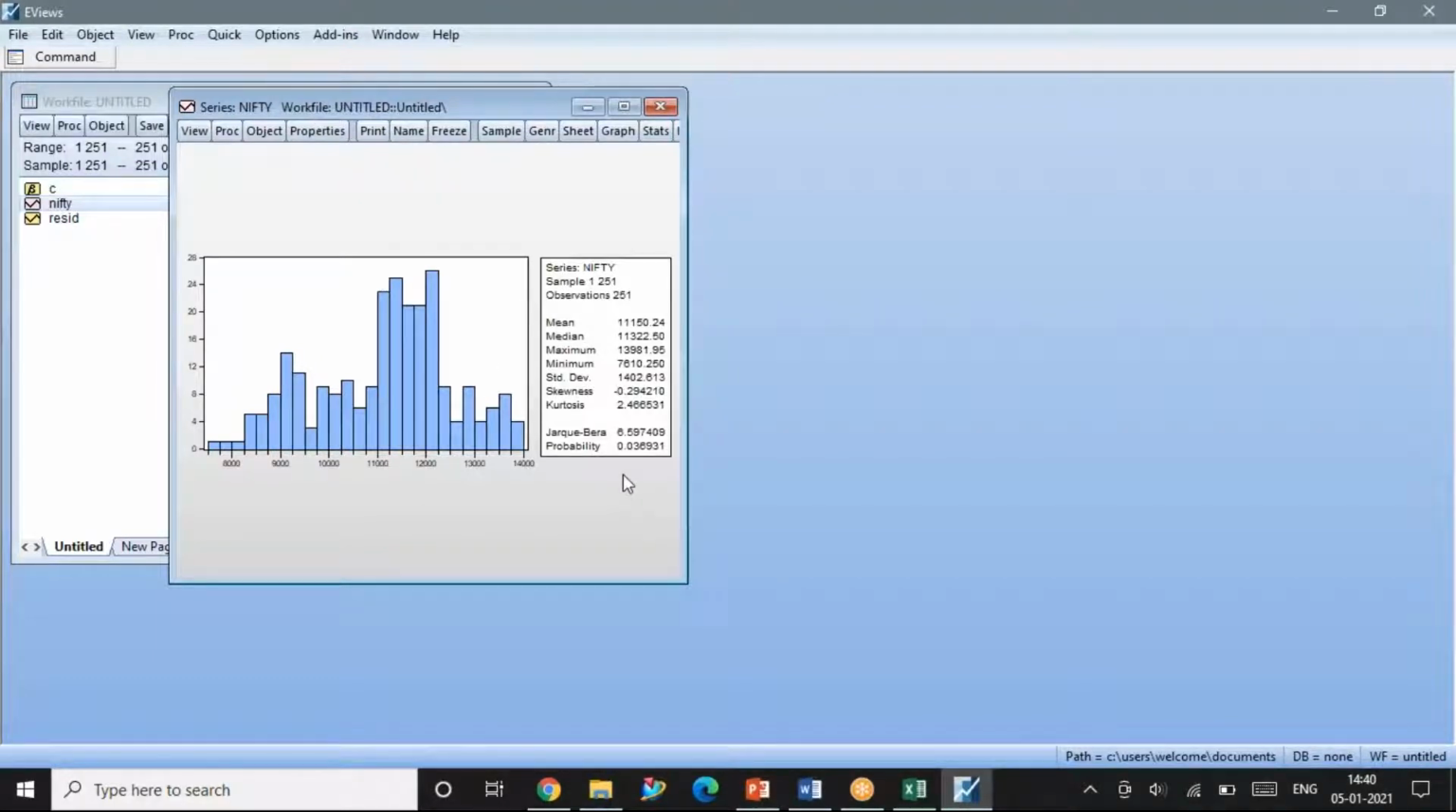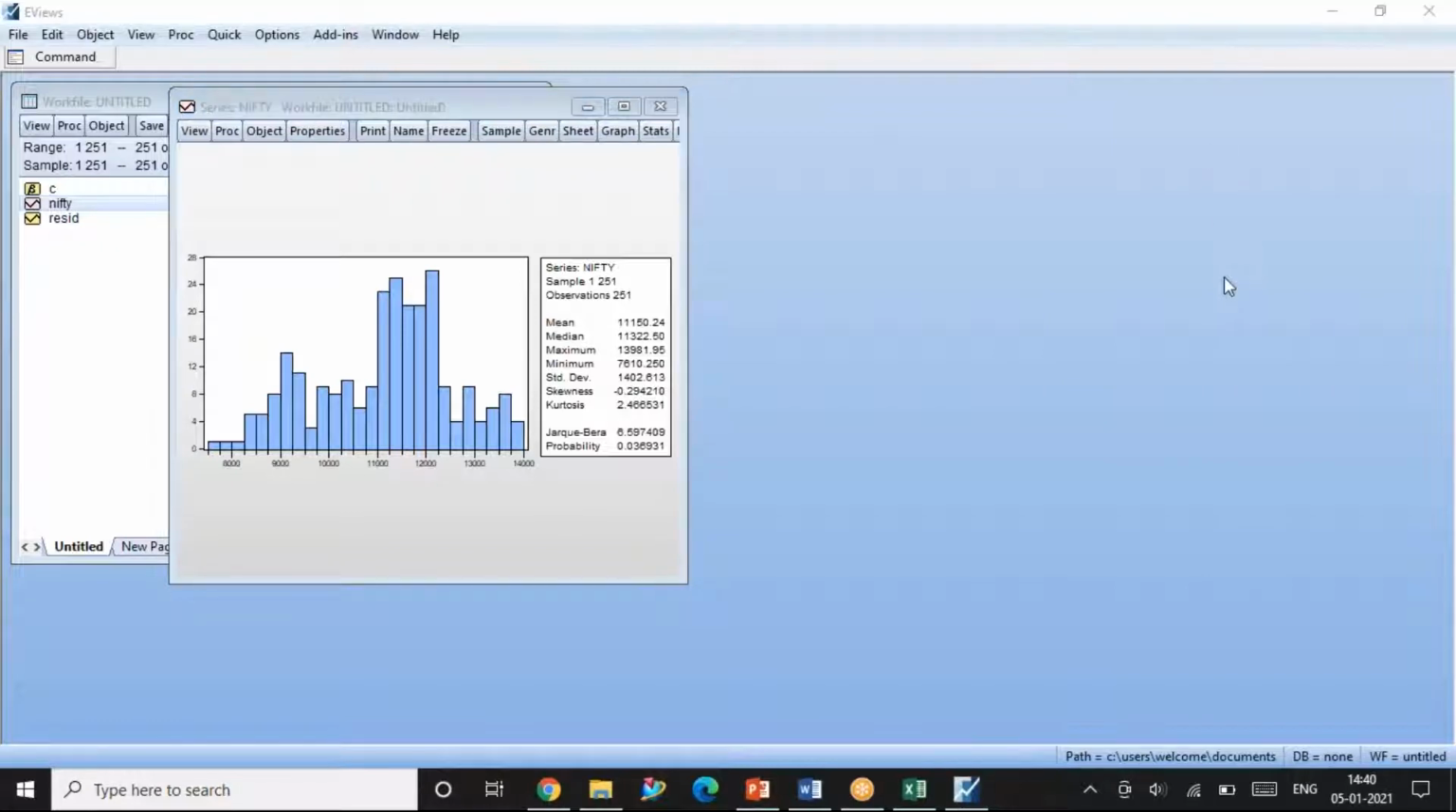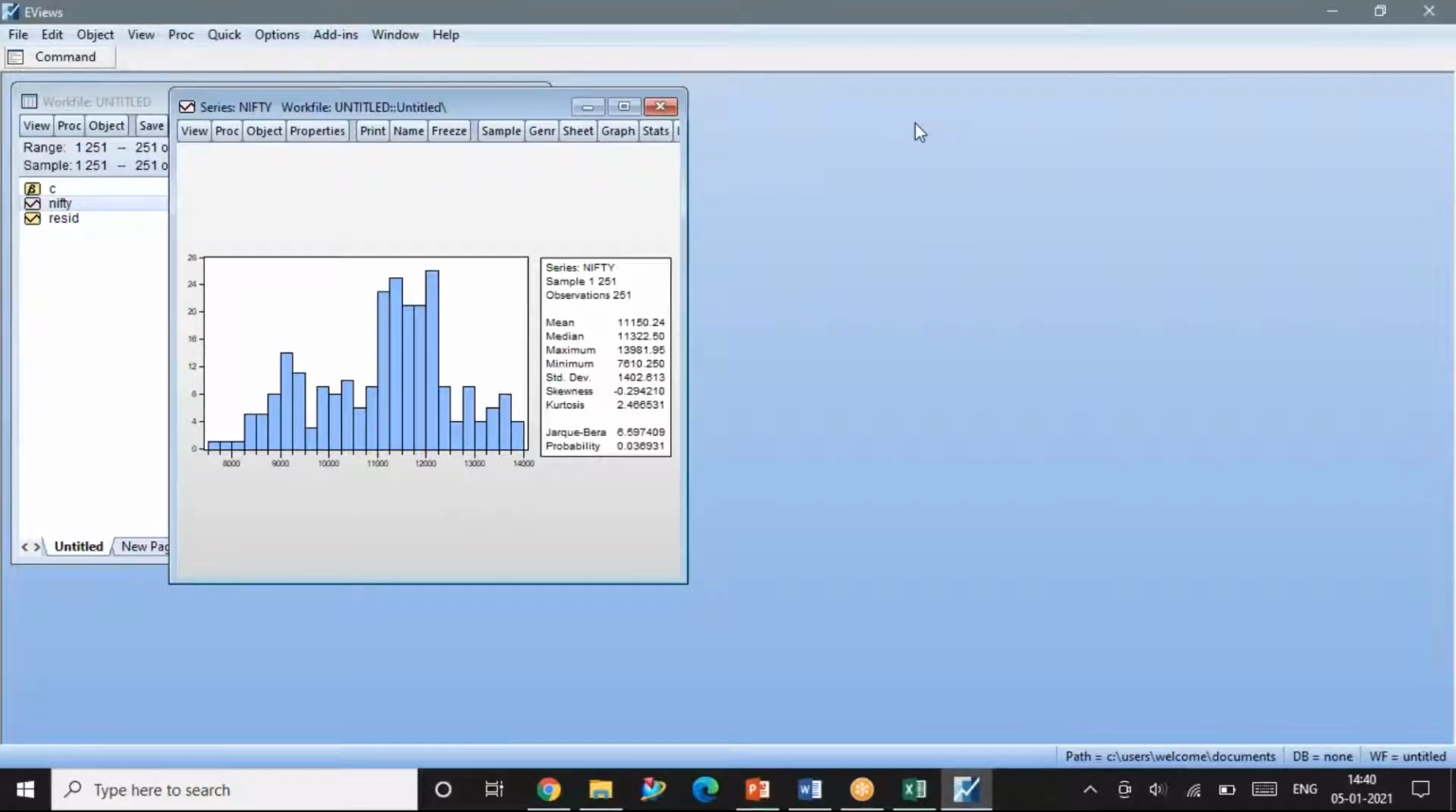What does the probability value convey? Can any one of you tell me what the probability value conveys? Probability is significant, 0.038. Do you want me to magnify? It is less than the p-value of 0.05. It says that it is not normally distributed.